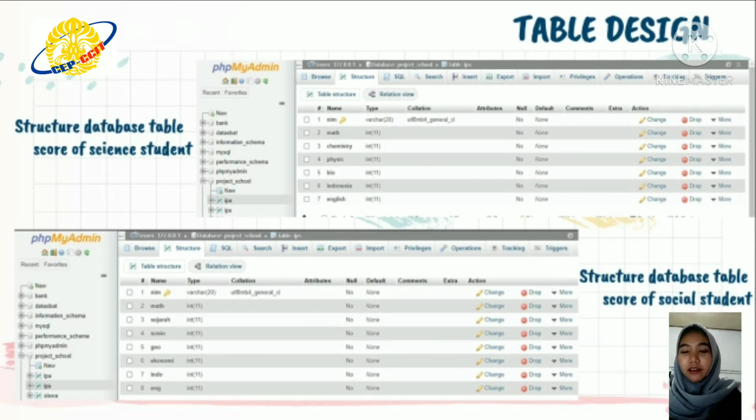In this slide, we have 2 tables. The first is structured database table, score of science student. We have 1 varchar and 6 integer. Second table is score of social student. We have 1 varchar and 7 integer.